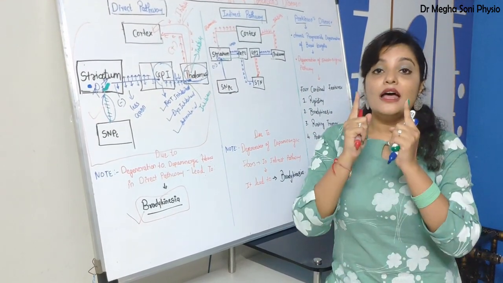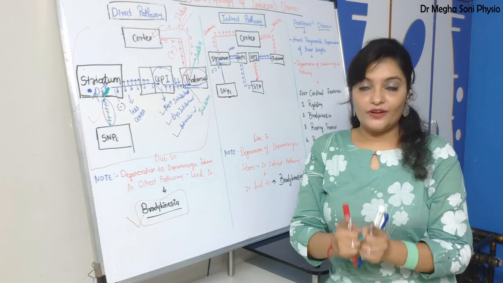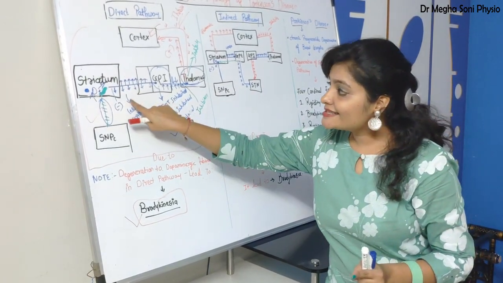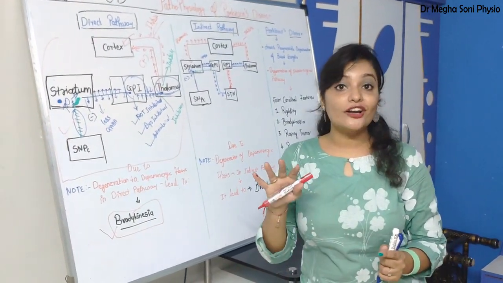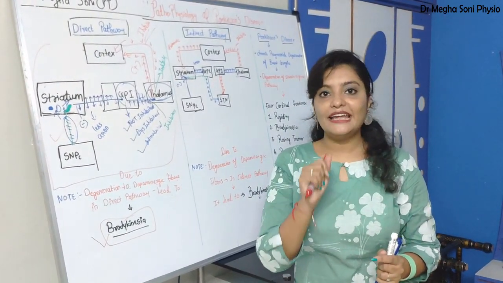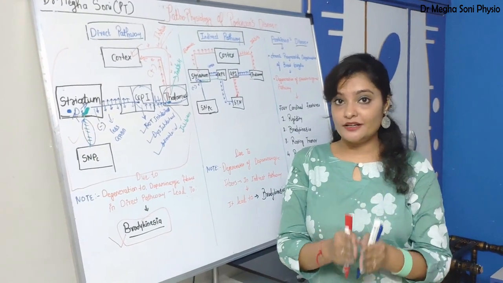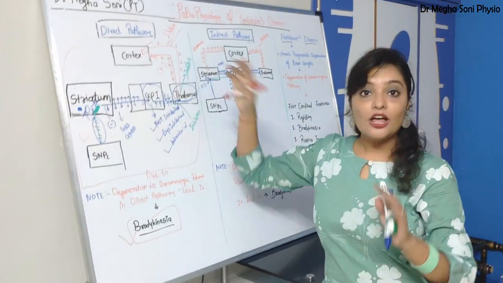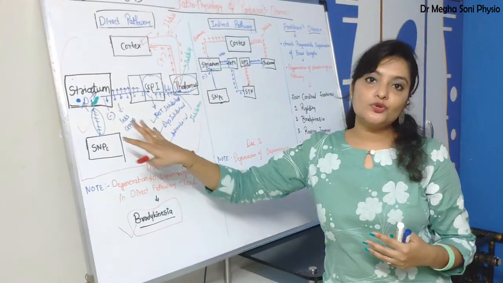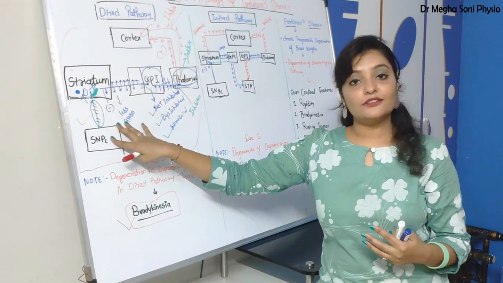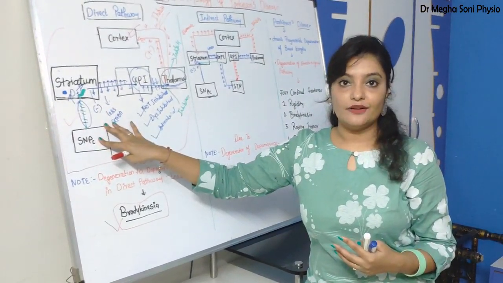So whenever the striatonigral pathway is degenerated, this direct pathway will lead to hypokinesia, bradykinesia or akinesia. I hope now you understood the mechanism of it. Normal direct pathway facilitates the movement, but damage to this nigrostriatal pathway will lead to bradykinesia.